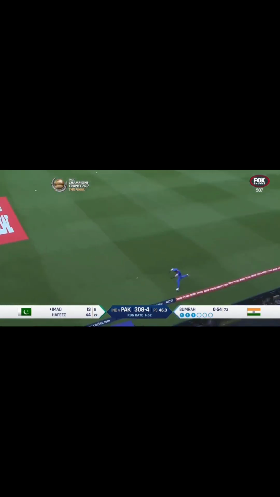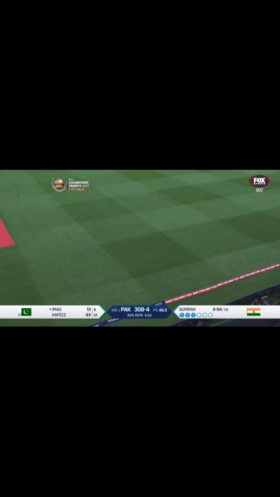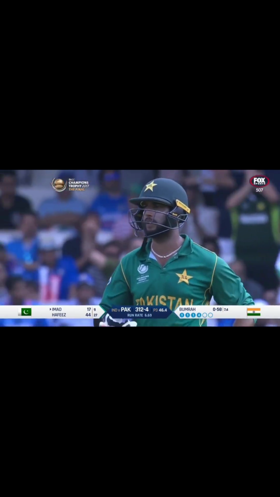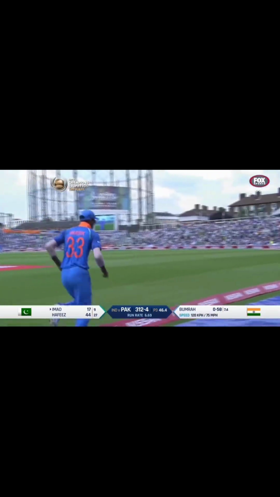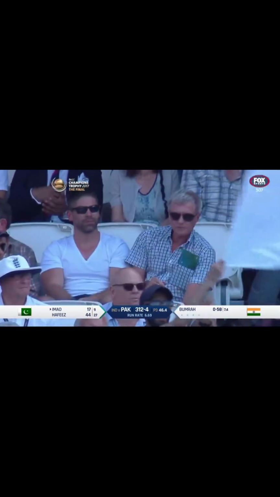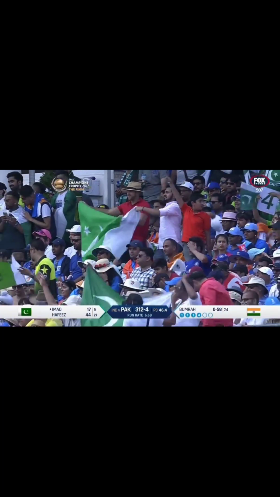Slow ball, hit hard, straight back. No chance for the fielder at long off. This is excellent cricket from Imad Wasim, hitting the ball hard and down the pitch. It was hit hard, all right. That was absolutely crunched down the ground.